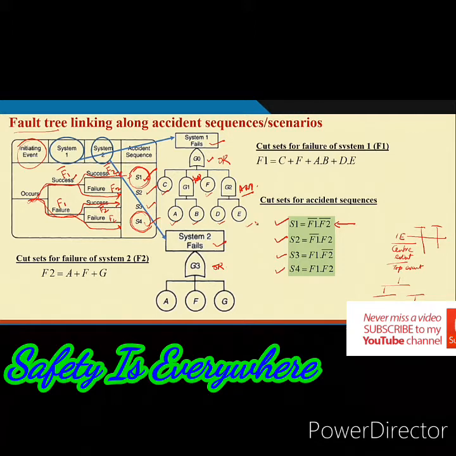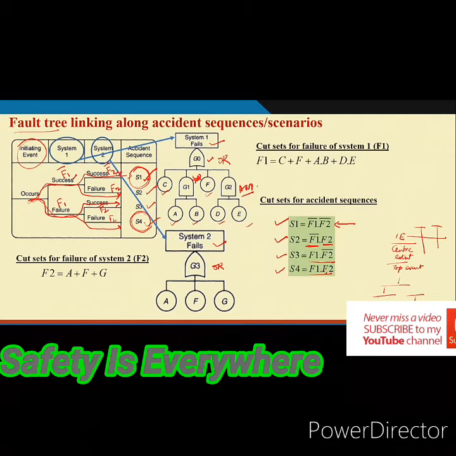Okay. So, now for S2 you see that S2 will be F1 bar, system 1 successful, system 2 failure. So, first one successful and second one failure, these two happen, then only this sequence will be created. In this manner S3 is F1 F2 bar and S4 is F1 F2. Okay.